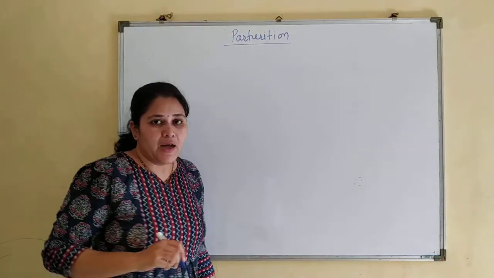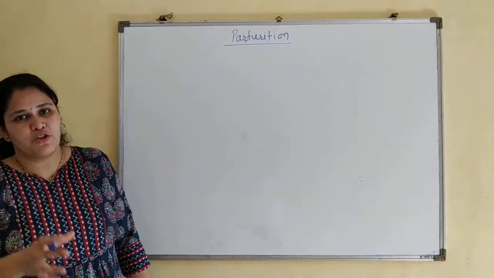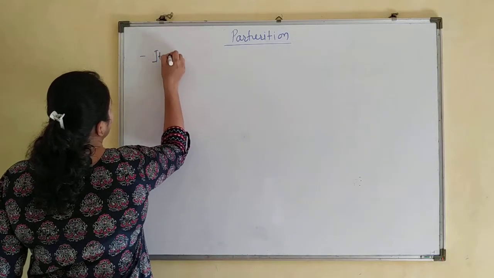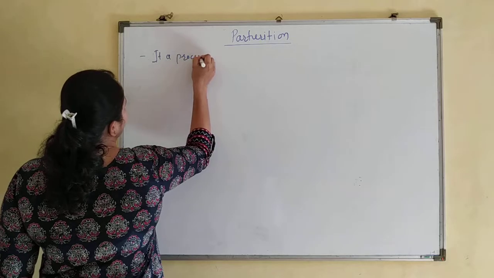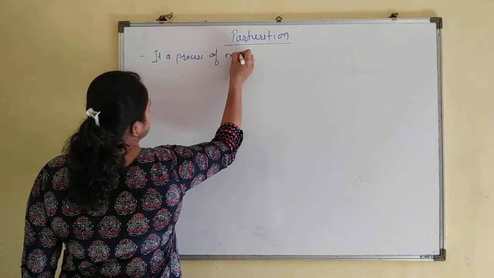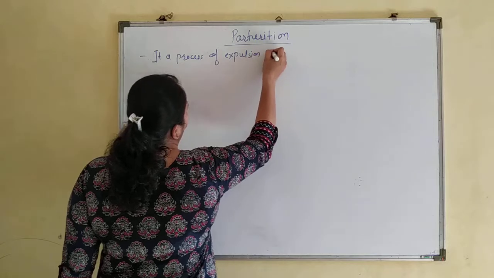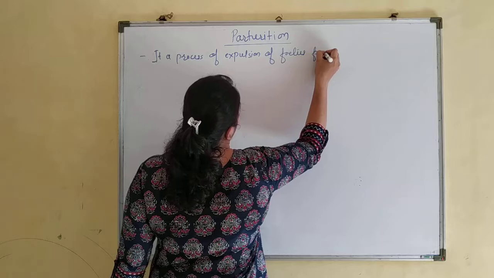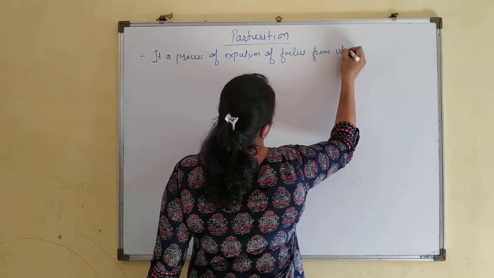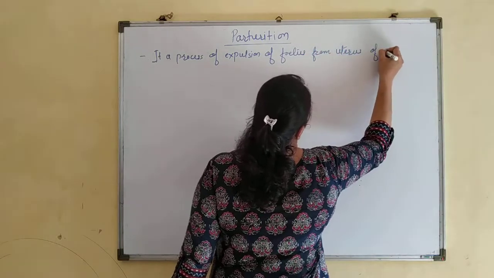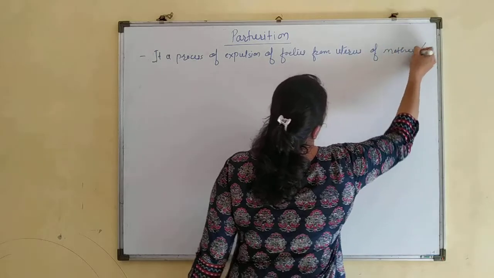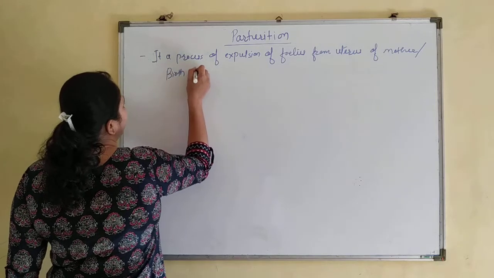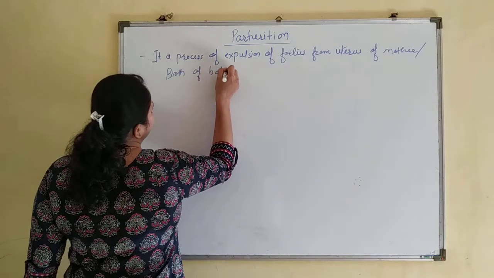Now parturition is a process of expulsion of the baby, or birth of the baby. It is a process of expulsion of the fetus from the uterus of the mother. In a simple way, we can also call it the birth of the baby.